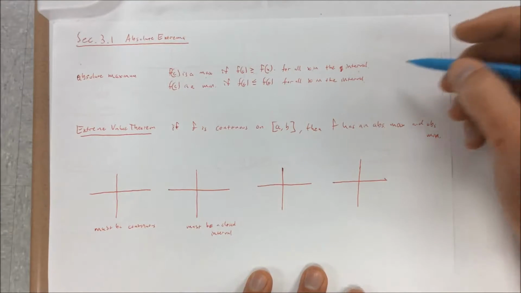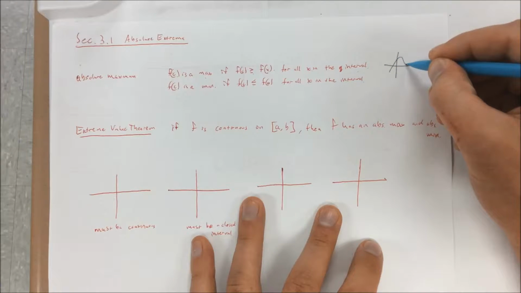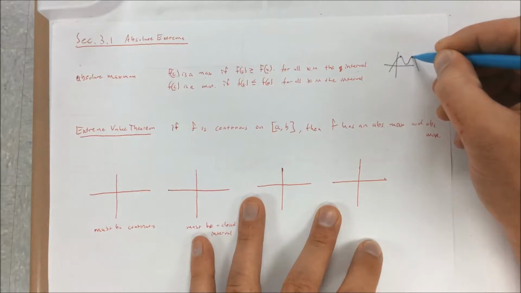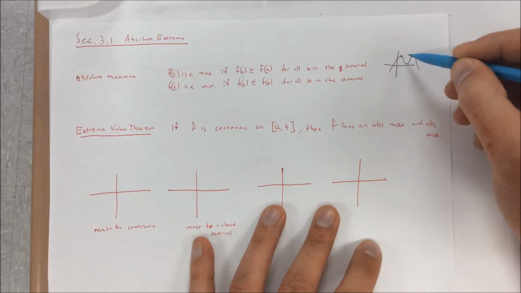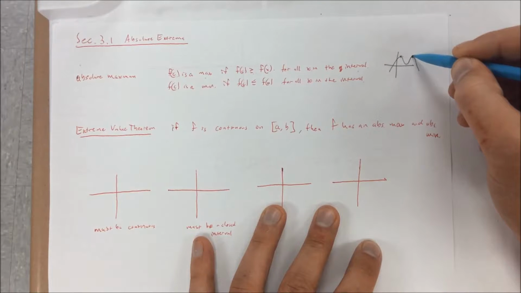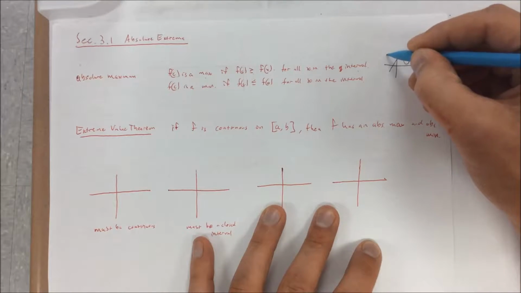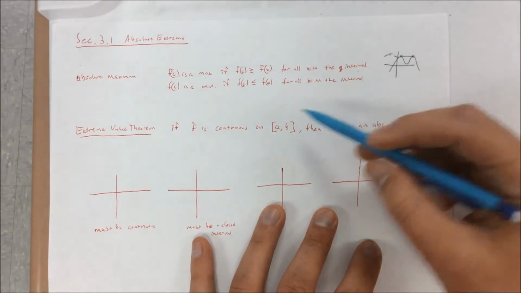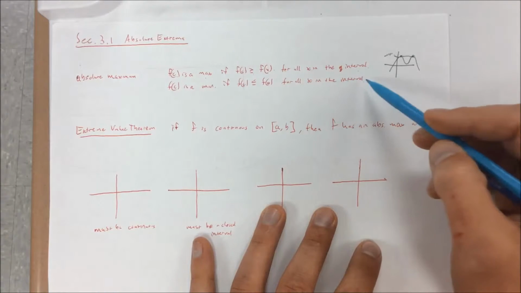So it could happen such that something like this is greater than all the other y values in here, but it's also equal to this y value. So the maximum essentially happens twice, but even though it happens twice, there's only one maximum. Same thing for the minimum, if it's less than or equal to all the other y values for x in the interval.